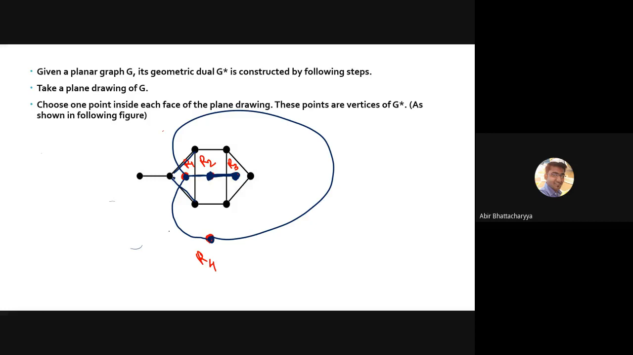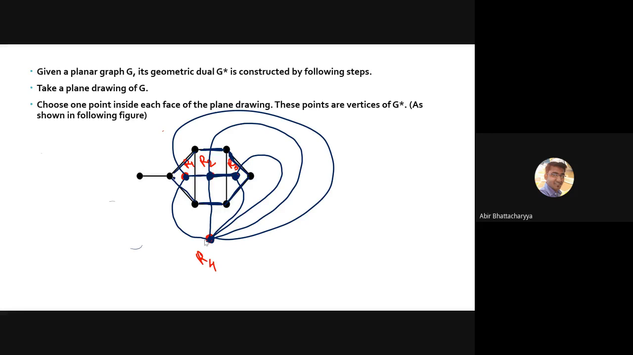Okay. Now R2 and R4. R2 and R4 also have two common edges. One is this one, another one is this one, right? So R2 and R4 also we can reach in this manner. Similarly, R3 and R4. R3 and R4 also have two common edges. One is this one, another one is this one. So I can reach from this vertex to this vertex by two edges, like this one and another one is this one. All right. So this is how we are constructing our dual of the graph.